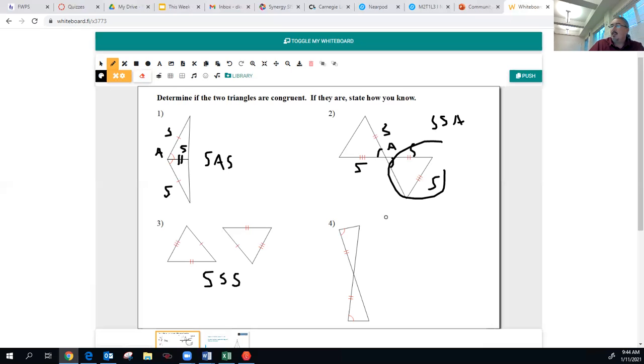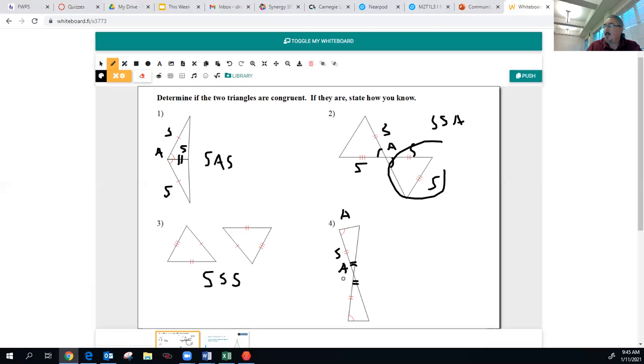And then lastly, don't forget, look at some stuff that you're supposed to know. Looking at this, I have 2 straight lines that intersect. I'm going to go ahead and mark them. Now notice how they use the single arc up here. I'm going to do a double arc here, just because we don't know if they're the same. We're not going to assume that. And so I have an angle here, I have a side here, and I have an angle here. So I have an angle, side, angle.